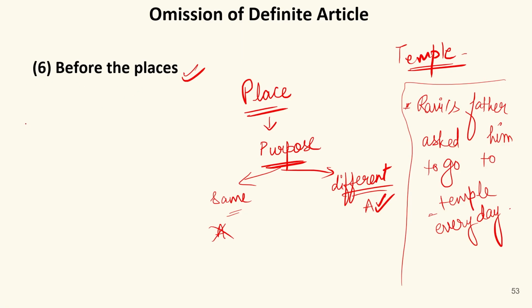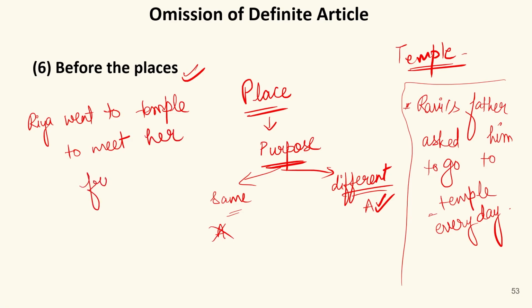But if I say Ria went to temple to meet her friends. Now here, Ria went to temple to meet her friends. It means she is going to visit this place for some different purpose for which it has not been built.